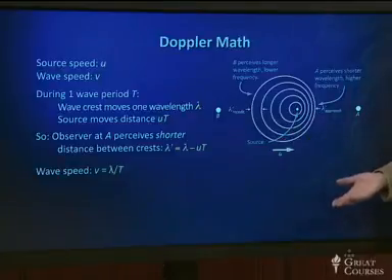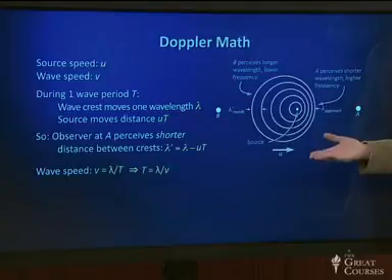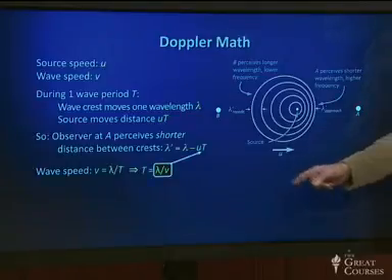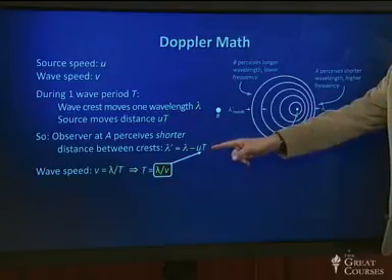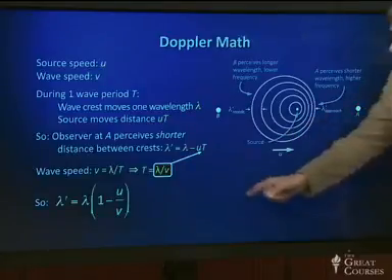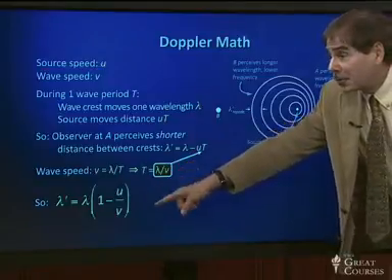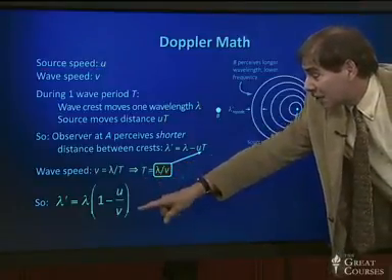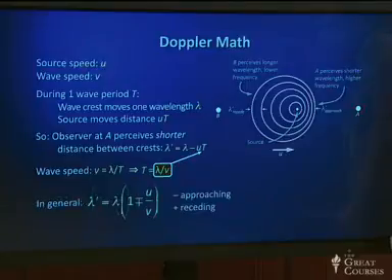The wave speed is lambda over T, as we've seen. So I can solve that for T. T is lambda over v. I can plug that in for T here. And I get lambda prime, the perceived shorter wavelength by observer A, is lambda times 1 minus the ratio of the speed of the source to the wave speed.